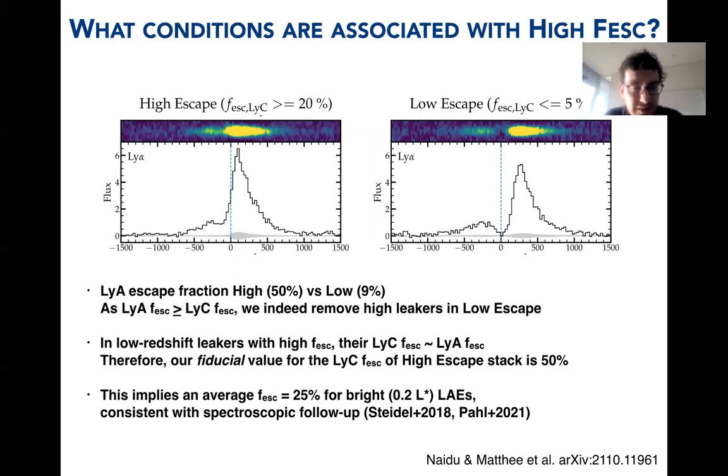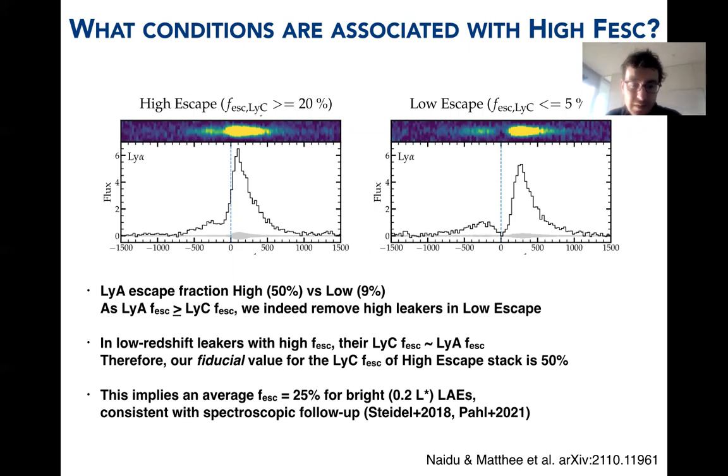In the low redshift leakers, if galaxies have a high escape fraction, their ionizing photon escape fractions and Lyman-alpha photon escape fractions are similar. Therefore, we assume a fiducial value of 50% for this high escape stack, but 20 to 50% is allowed. Another motivation for this fiducial value is that this would place our results in consistency with stacking results of Lyman break galaxies split by Lyman-alpha equivalent width.